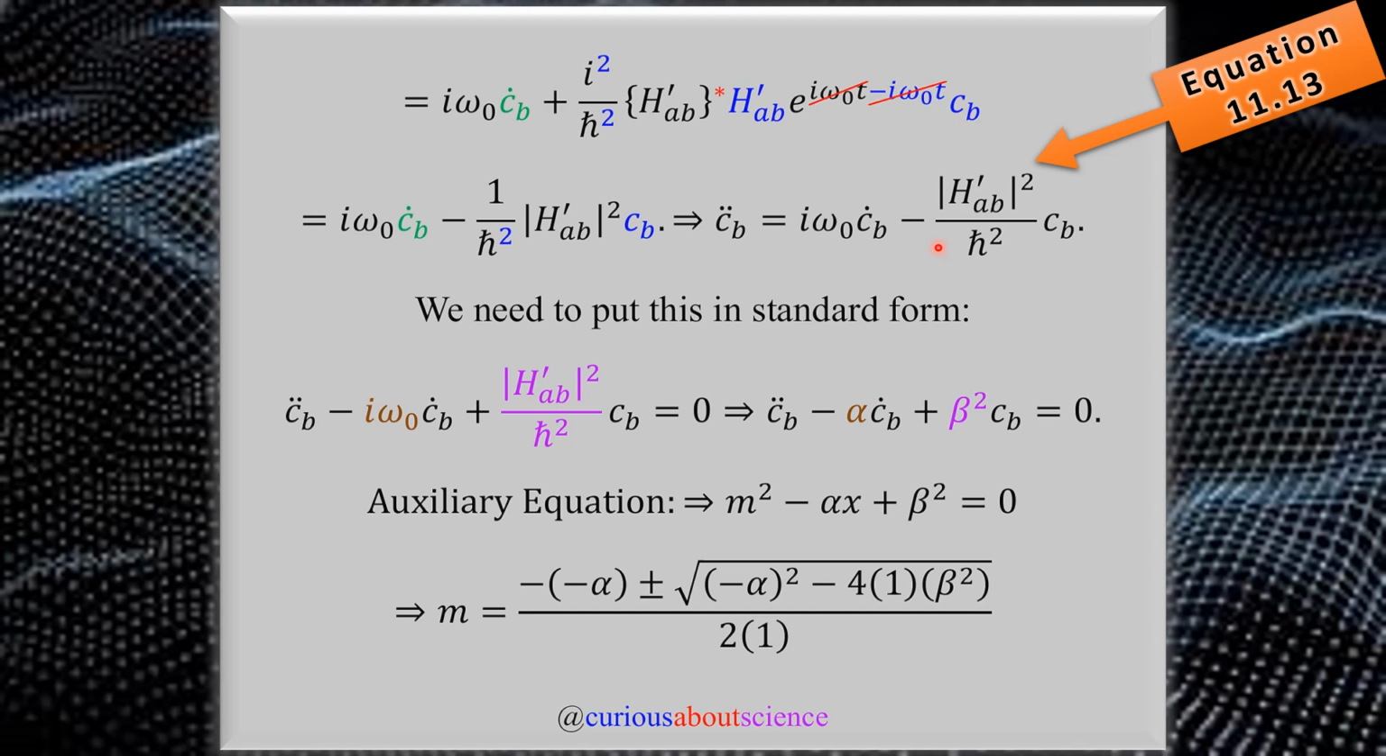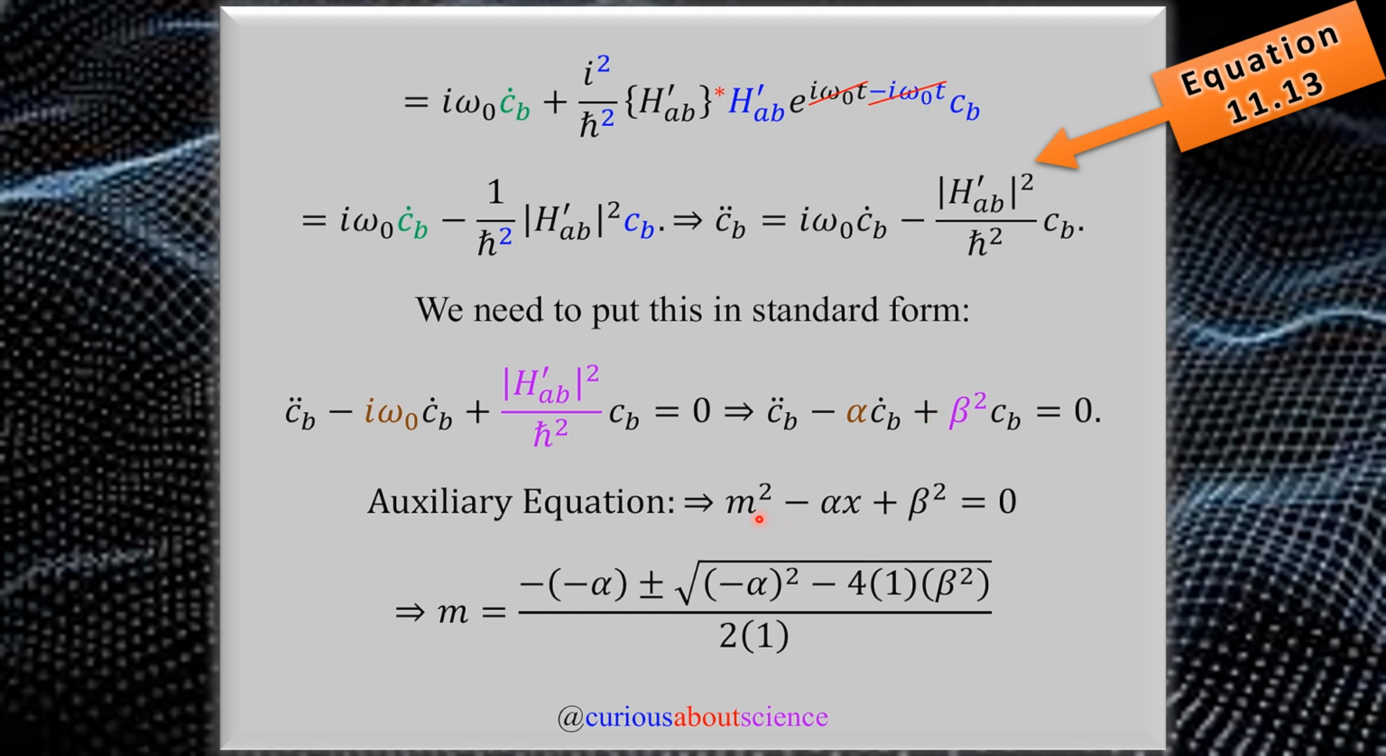But what we notice here is that this is a second order derivative, okay? In particular, it takes the form of a second order homogeneous linear differential equation with constant coefficients once we put it in standard form. And we see that we have c double dot minus I omega naught c dot, and then plus another constant, cb. So putting that with substitutions, we see that with this differential equation form, it can be solved using an auxiliary equation. Okay, and all we have to do is determine what type of roots it has.